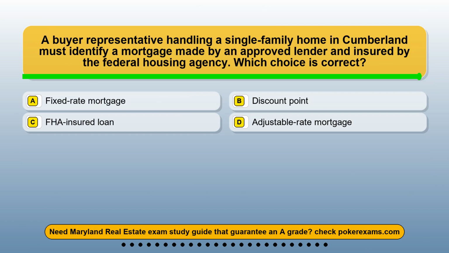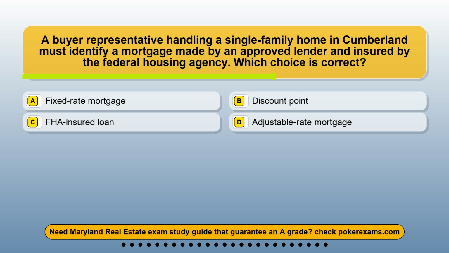Question 6. A buyer representative handling a single-family home in Cumberland must identify a mortgage made by an approved lender and insured by the Federal Housing Agency. Which choice is correct? Option A, fixed rate mortgage. Option B, discount point. Option C, FHA-insured loan. Option D, adjustable rate mortgage.